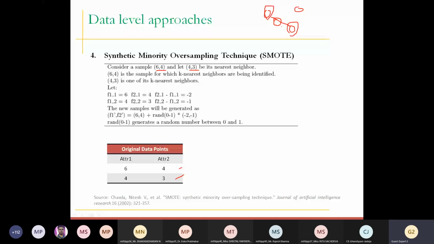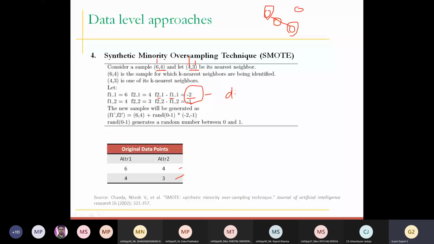We use this equation, which says to find the difference between F2 and F1. F2 minus F1: 4 minus 6 is -2, and 3 minus 4 is -1. So we have identified the difference.